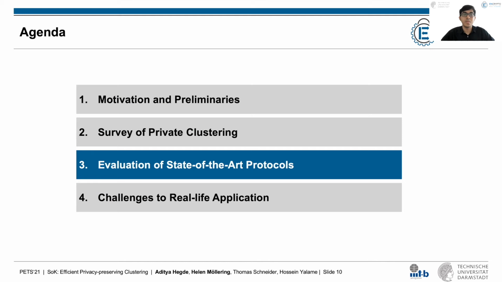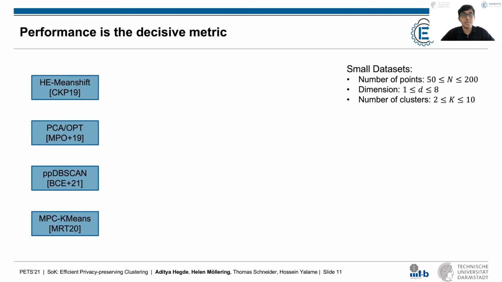Thanks, Helen. We benchmarked the runtime of the state-of-the-art secure clustering protocols on a collection of small datasets. For computing the clusters on the largest dataset in this collection over LAN, the multi-party computation-based k-means protocol of Mohassel et al. was the most efficient and took 25 seconds, while on the other end, the fully homomorphic encryption-based mean shift protocol of Kwon et al. took 1.7 hours, which is around 240 times more. And the increase in runtime was mainly because of the overhead of fully homomorphic encryption.